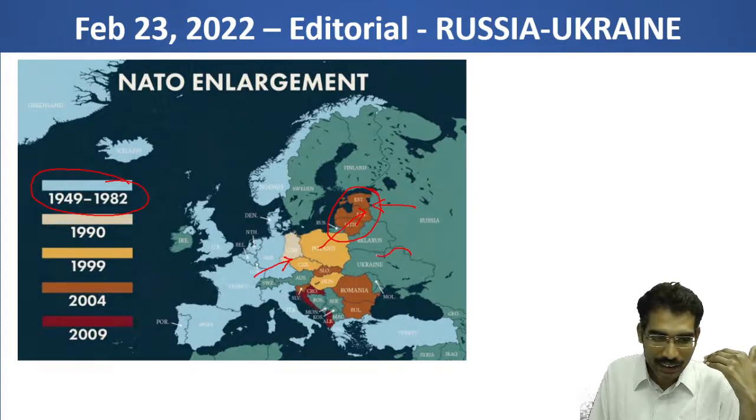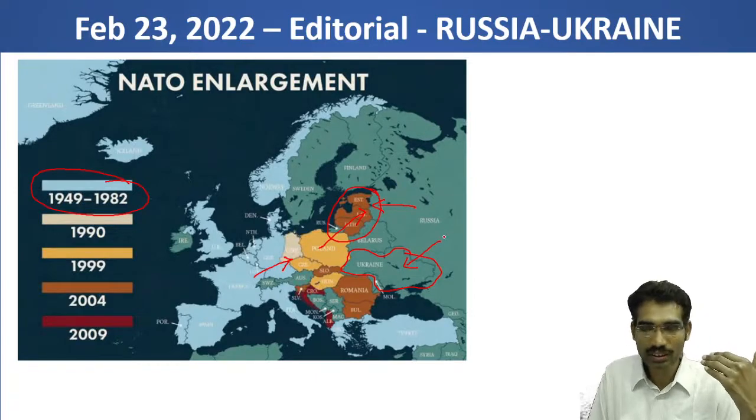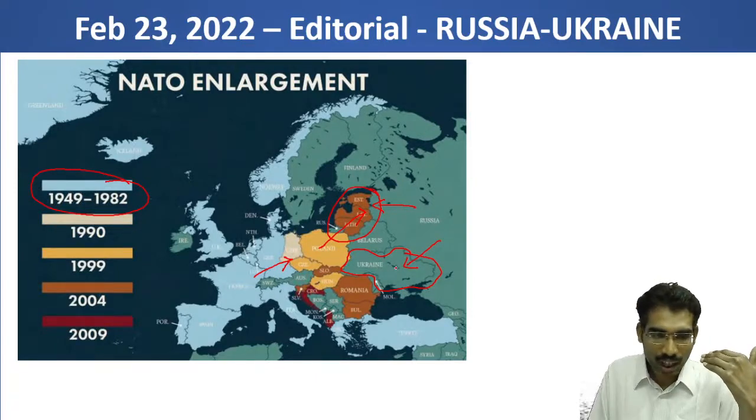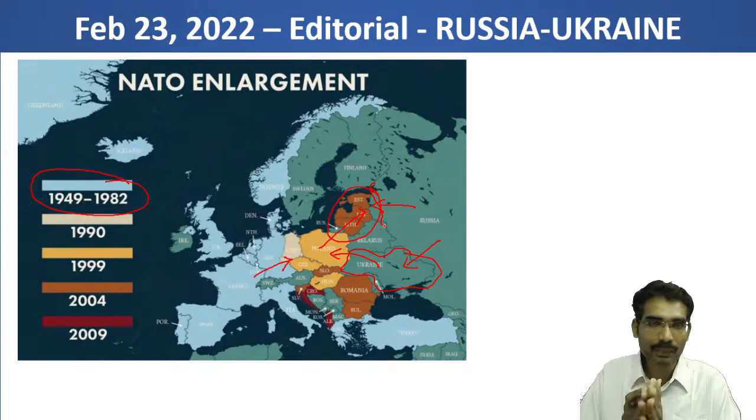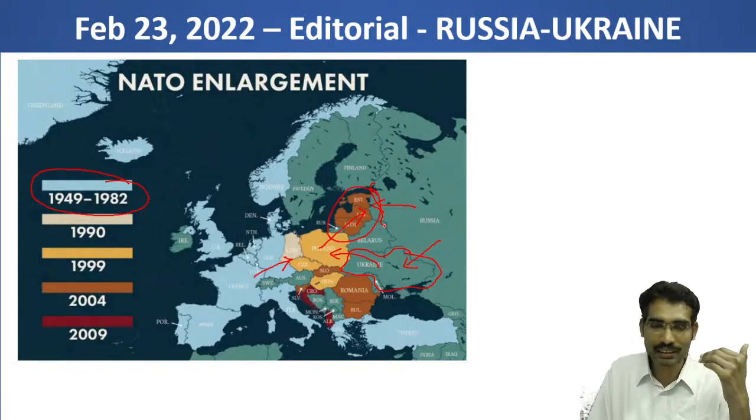Now Ukraine is the main country which is culturally, linguistically and ethnically closer to Russia, as Russia claims. If Ukraine also becomes part of NATO, then the entire border of Russia comes under threat. So it became like an existential threat for Russia. Under these circumstances, Russia is demanding that Ukraine should not become part of NATO.